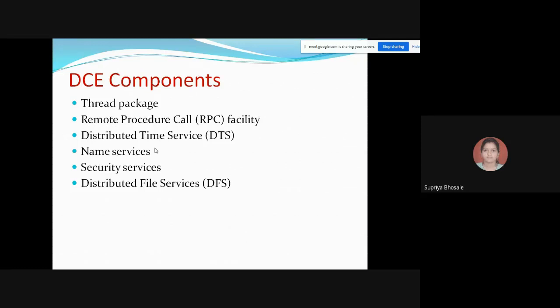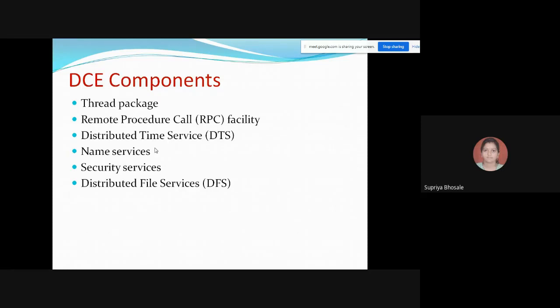Next, coming to the name service. The name services of DCE include the cell directory service CDS, the global directory service GDS, as well as the global directory agent GDA. So these services allow resources such as servers, files, devices, and so on to be uniquely named and accessed in a location transparent manner.